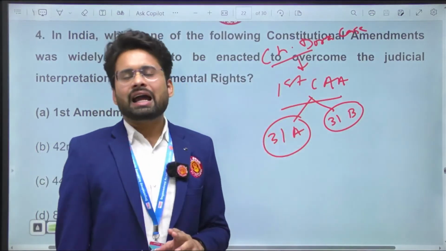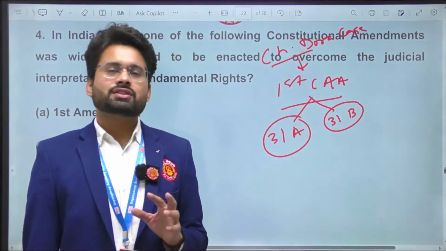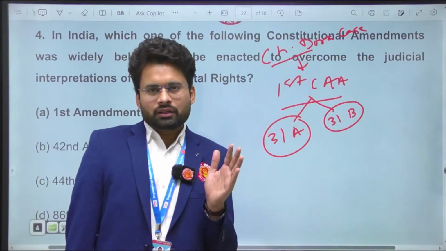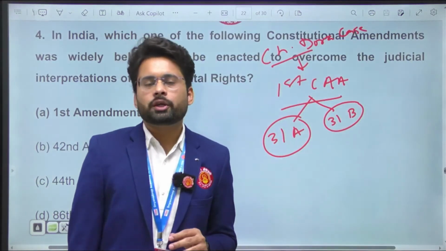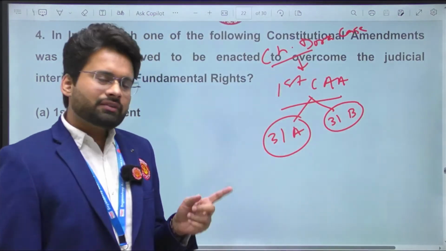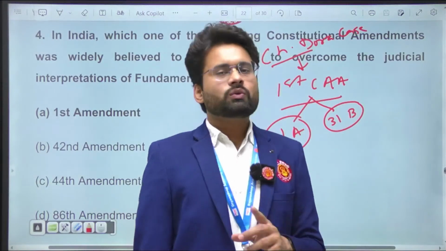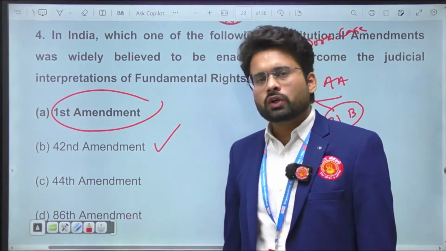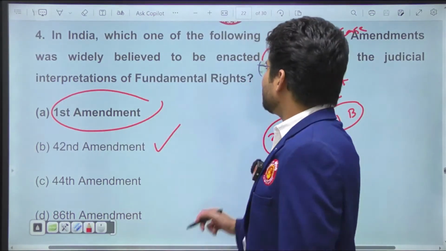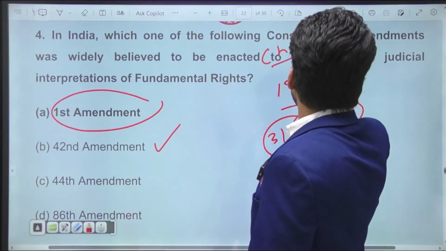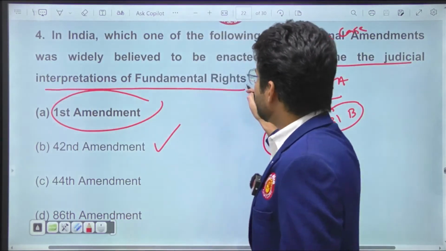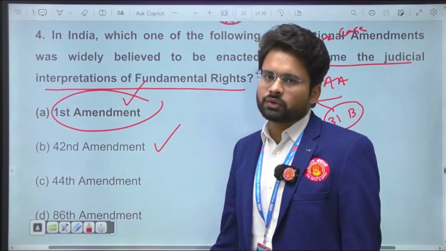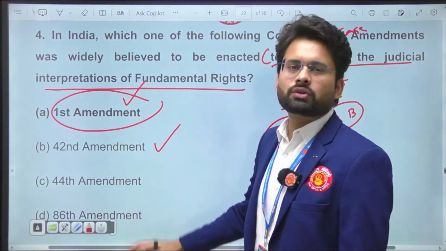And Article 31B added a 9th Schedule in the Constitution, in which the Supreme Court, or the judiciary, cannot take a review. That's how the fundamental rights were again shadowed from the oversight of judicial interpretation, and therefore for this question, option 1 was right. The First Amendment is the right answer. Subsequently, the 42nd Constitutional Amendment Act also talks about amendability of fundamental rights, but this question talks about overcoming the judicial interpretation of the fundamental right. So it started with the First Amendment and went on to the 42nd, 44th and so on.